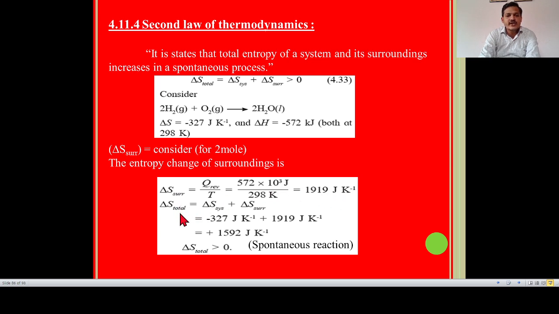Then delta S total is equal to delta S system, which is minus 327 joule per Kelvin, plus delta S surrounding, the value of which is 1919 joule per Kelvin. Then we get an answer of plus 1592 joule per Kelvin. So this clearly suggests that delta S total is greater than 0. It means increasing, and the sign is positive. So total entropy of the system and surrounding always increases in a spontaneous process. This reaction is spontaneous. Okay, this is the second law of thermodynamics.